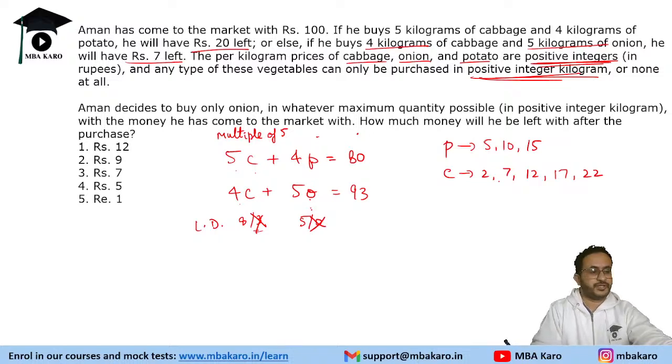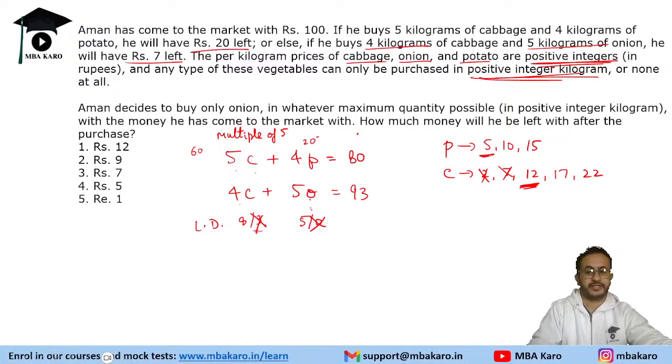Now we will have to do some combination check and find out which of these values will fit this scenario. If you put cabbage equal to 2, this will be 10 and 4p is 70. Not possible. If you put cabbage as 7, that will be 35 and 4p is 45. Again, not possible. If you put cabbage as 12, this is 60 and 20, possible.